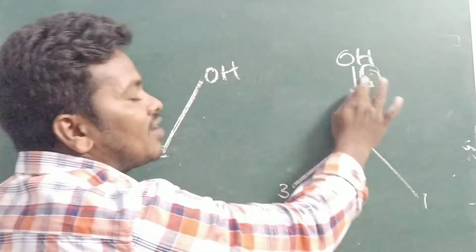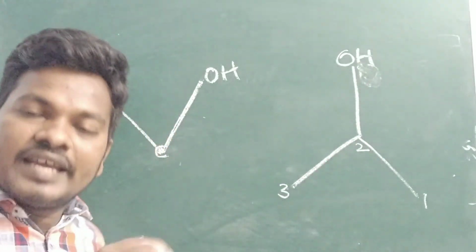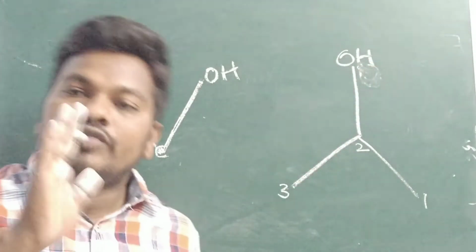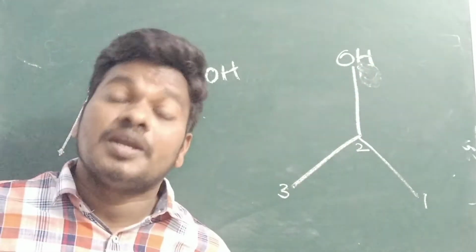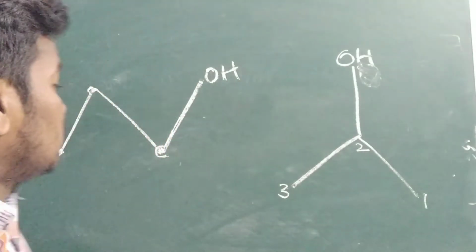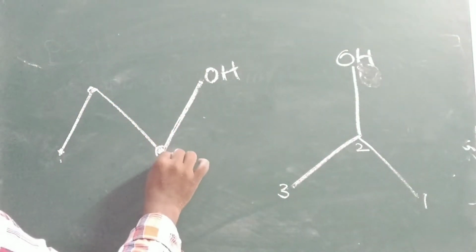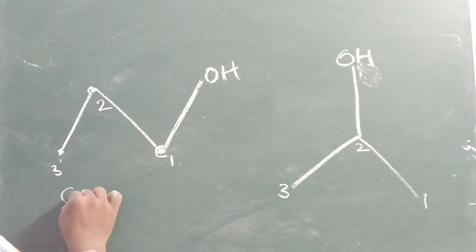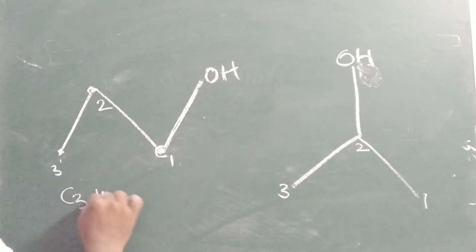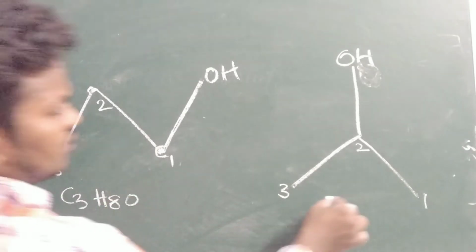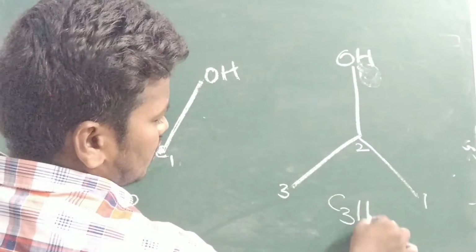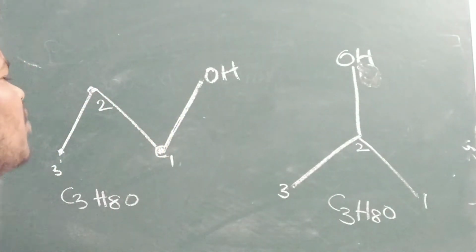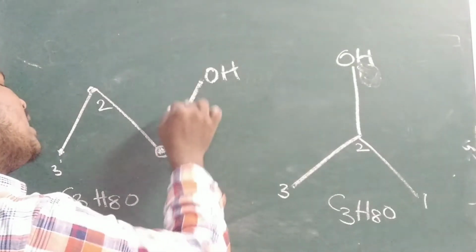Why? Because here we first have to identify the carbon parent chain. So here there is no carbon, no. If the carbon is not there, you should not give the number. So here you can see 1, 2, 3. So C3H8O; here also C3H8O. The same molecular formula is present, but what happened here?